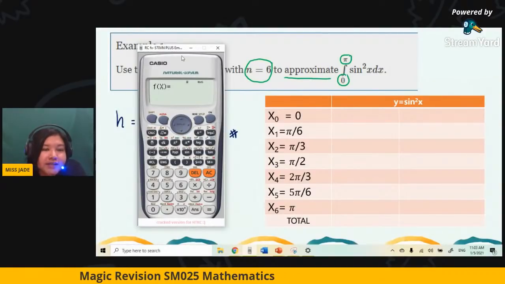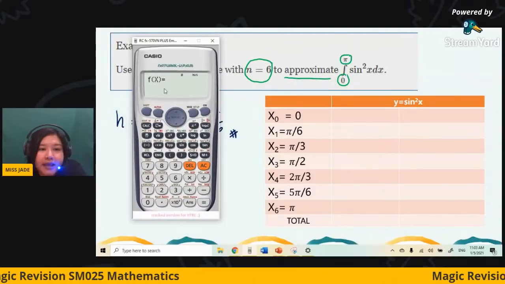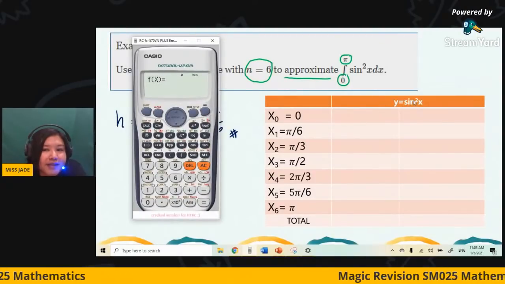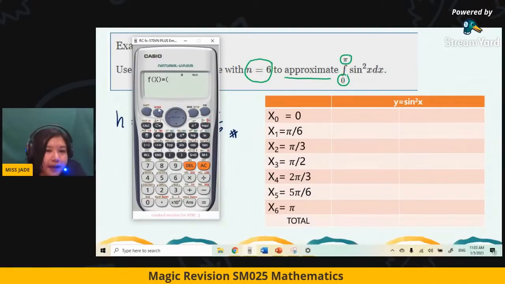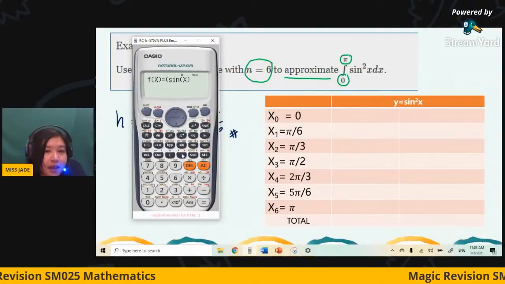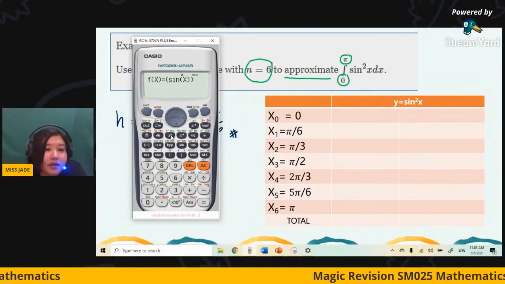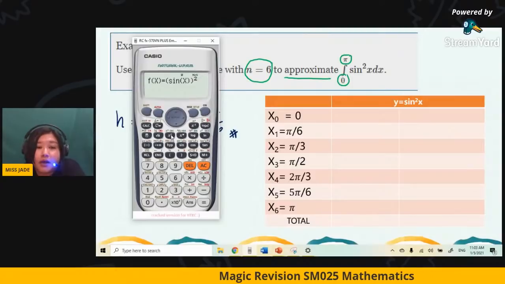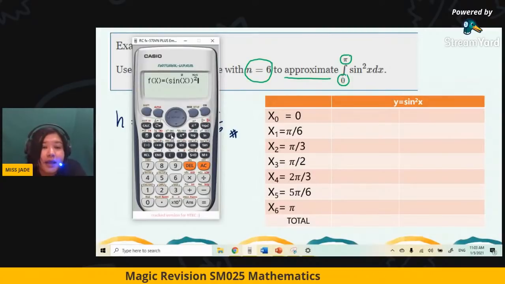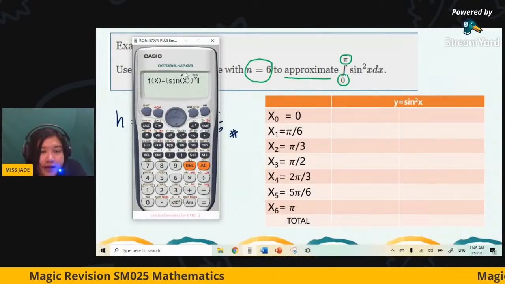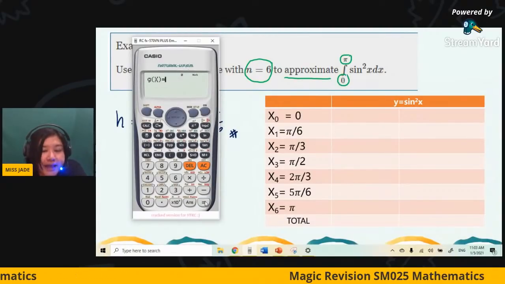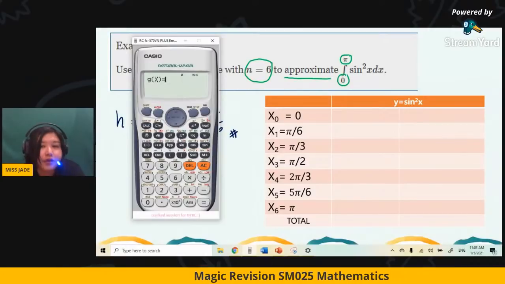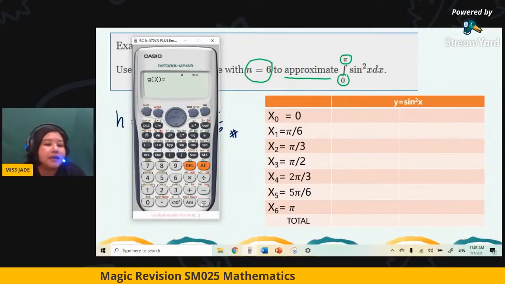So when you choose 7, table, we key in the function. So y equals sine square x. You have the square, so my suggestion is open the bracket, key in sine x, close it, and then only square. Do you get what I mean here? And then remember the mode must be radian. If your calculator shows an R, it means it's already in radian. So press enter. For gx, we have no second function, so just ignore it, equals to.